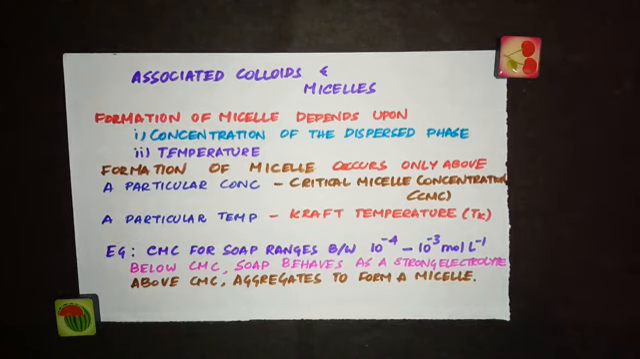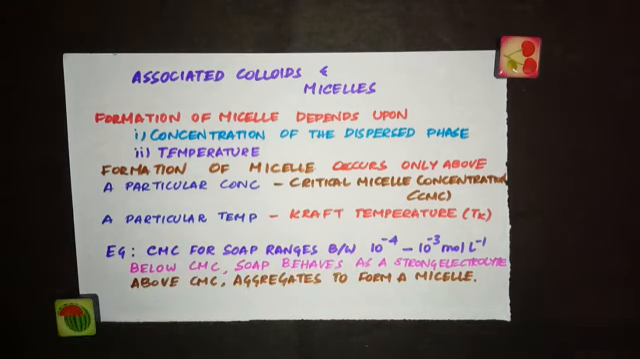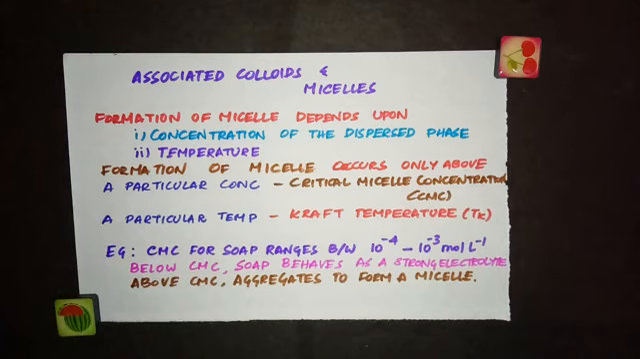Now I will show you the mechanism of micelle formation, and the example we have taken here for associated colloids is soap. The CMC, the critical micelle concentration, for soap ranges between 10^-4 and 10^-3 mol L^-1. So below this critical micelle concentration, soap behaves as a strong electrolyte, but above this concentration it behaves as a colloid because it aggregates to form a micelle. Associated colloids are also called micelles.